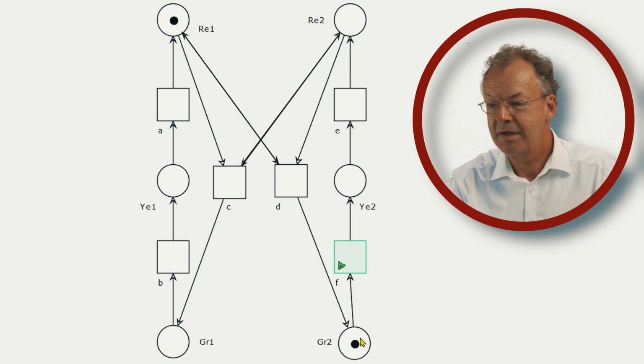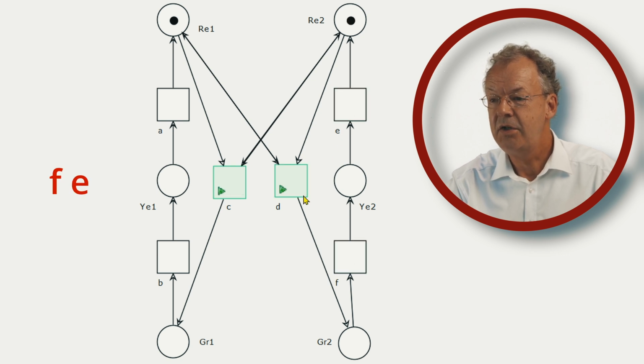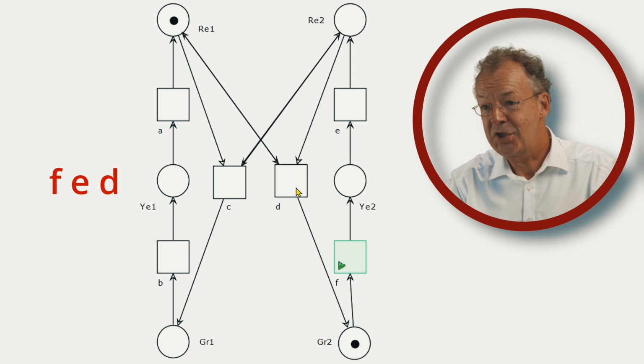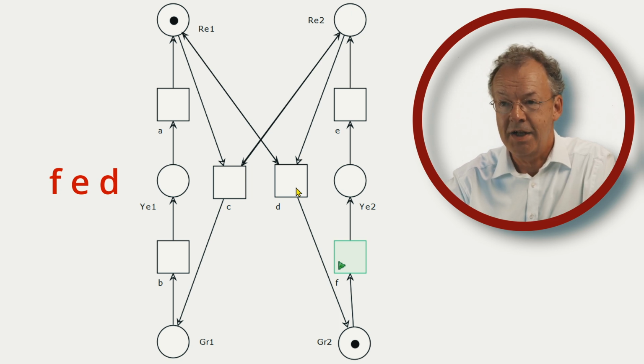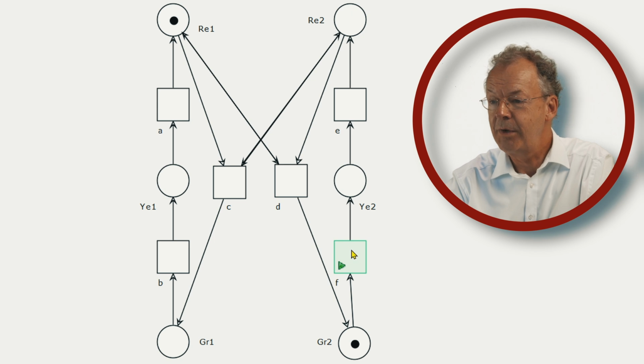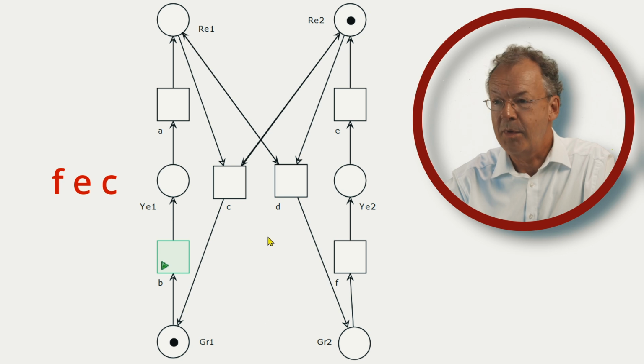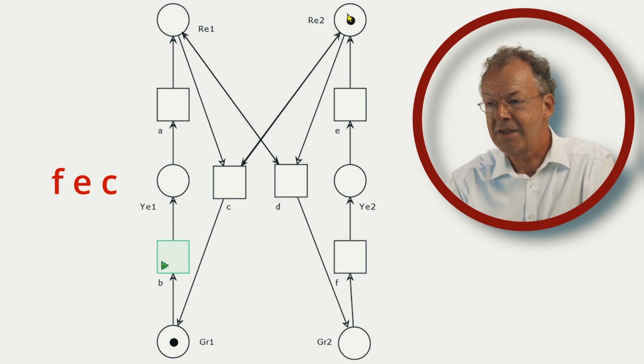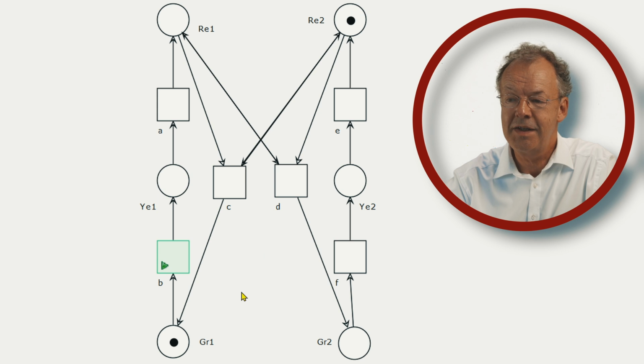So if we have, for example, the firing sequence F, E, D, we get back to the same marking as we started with. But if, for example, we have the firing sequence F, E, C, we end up with a marking where the traffic light on the right-hand side is red and the traffic light on the left-hand side is green. Each Petri Net with an initial marking also defines the set of all markings that are reachable by firing sequences from this initial marking.